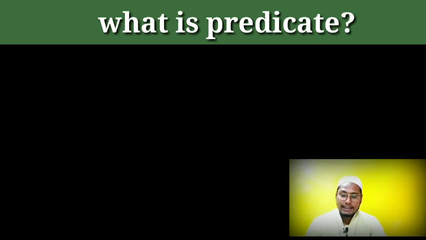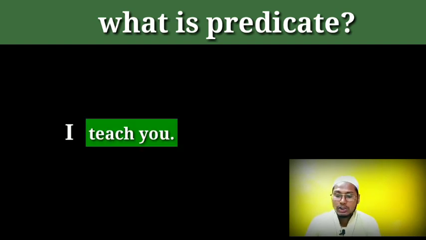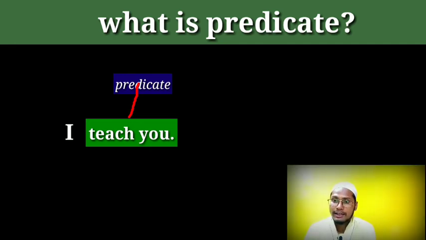Let's take another example, the same example I am repeating. I teach you. So what would be the predicate in the sentence? The predicate should be "teach you". Teach you is our predicate. I is the subject, teach is the main verb, and you is the object.